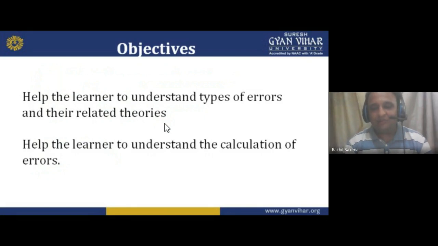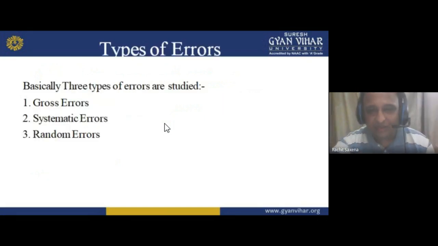Help the learner, meaning you, the students, to understand the calculation of errors, how the errors are calculated, and in which manner, in which type of method we can use to calculate the errors. So this comes in this whole lecture of mine. So just go through it, be patient, and try to understand. Now, first, types of error.